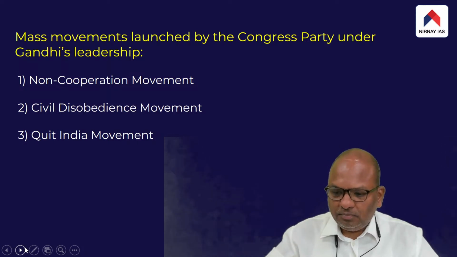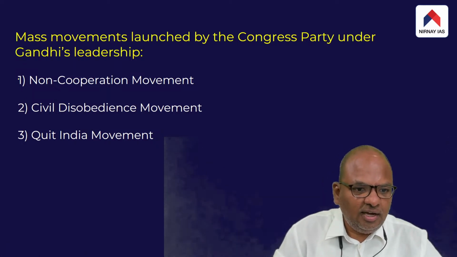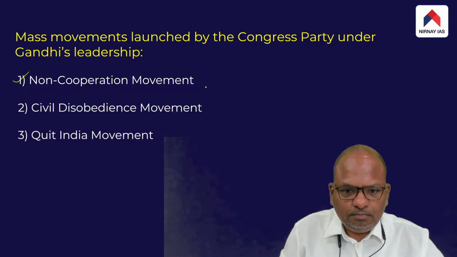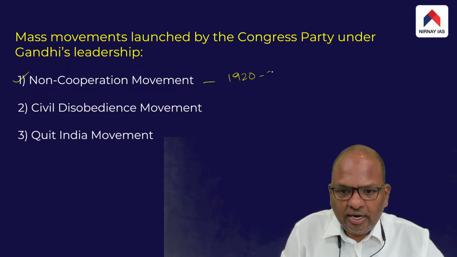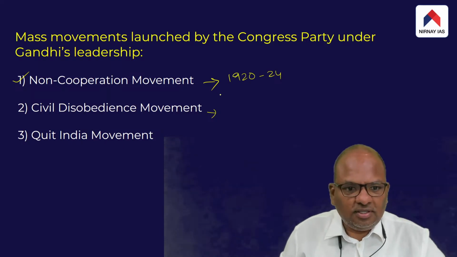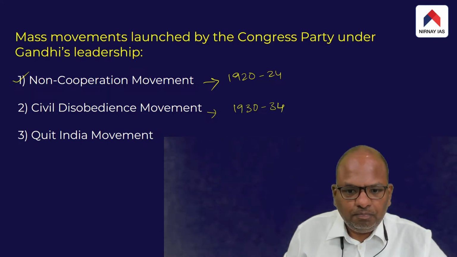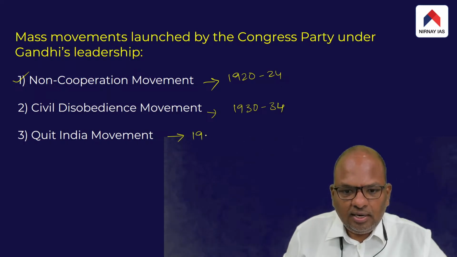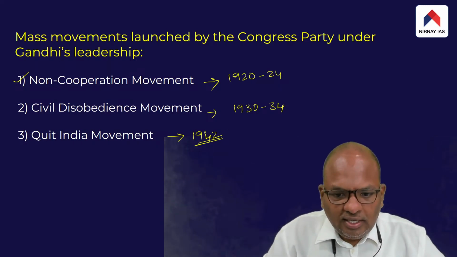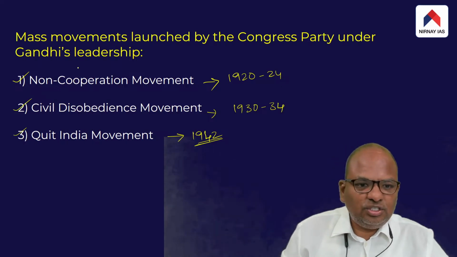One is the non-cooperation movement, between 1920 and 1924, the second is the civil disobedience movement between 1930 and 1934, and third we have the Quit India movement in 1942.